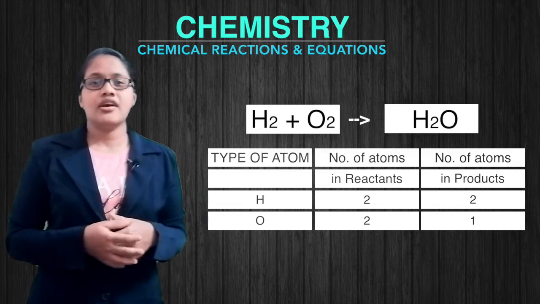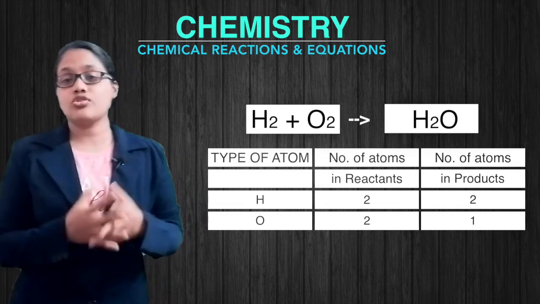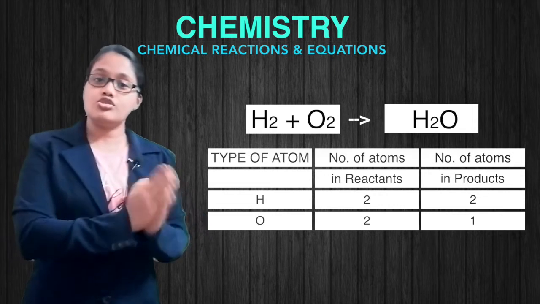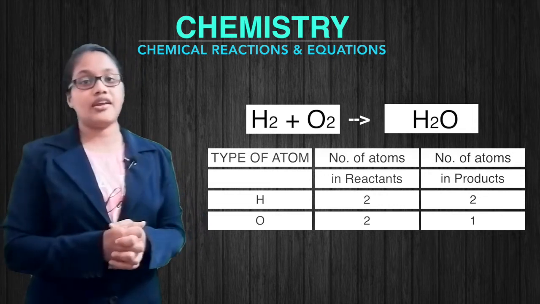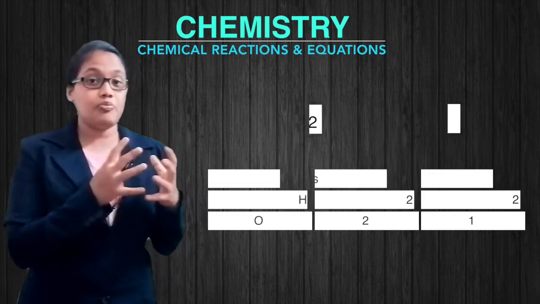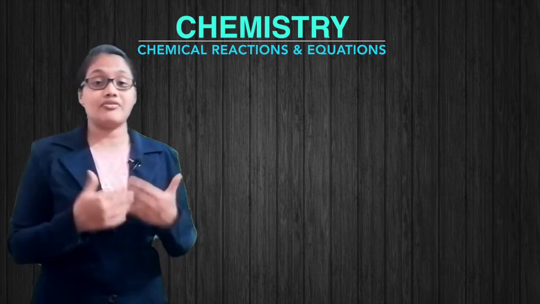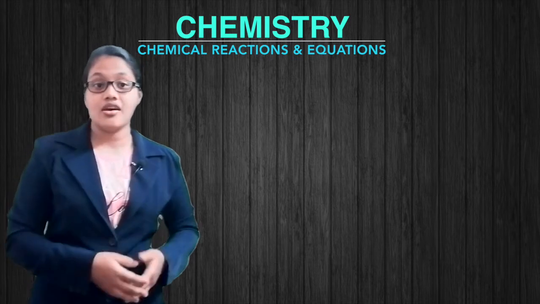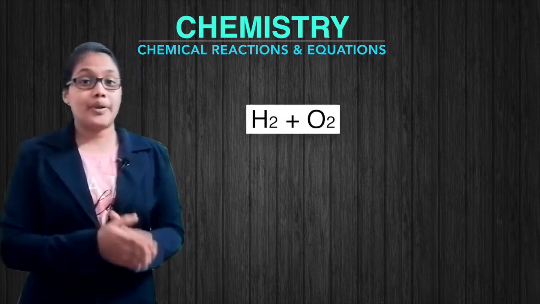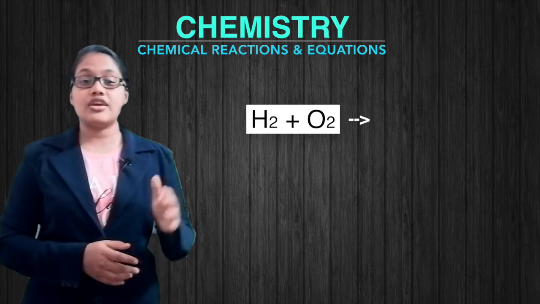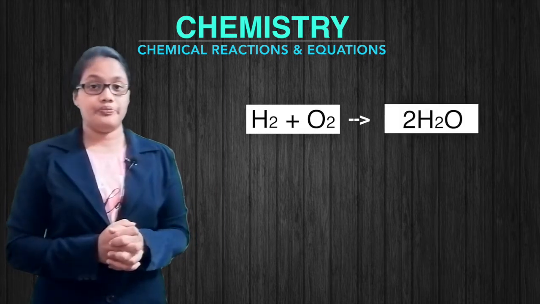For that, you multiply by 2 on the right-hand side of the equation, that is, the product side. So now the equation will be H2 plus O2 giving 2H2O.